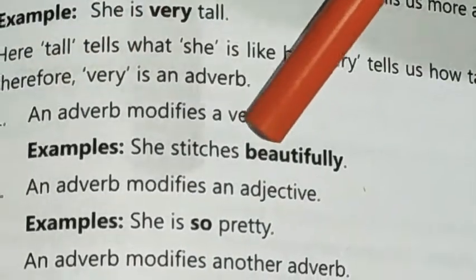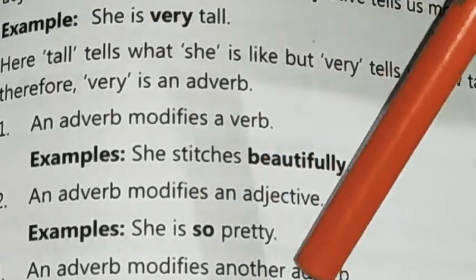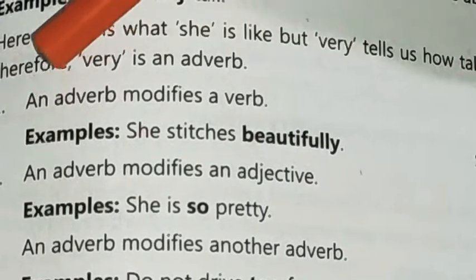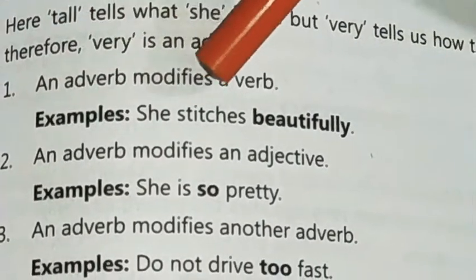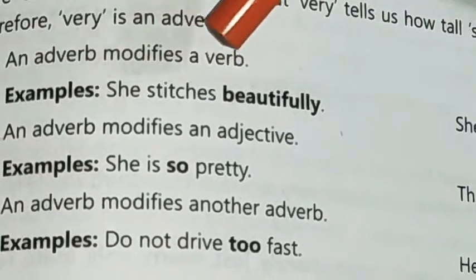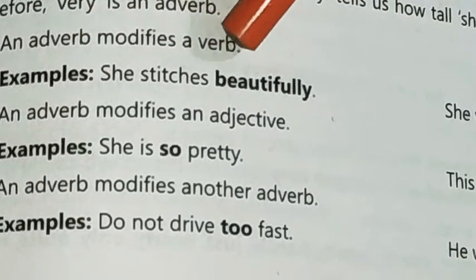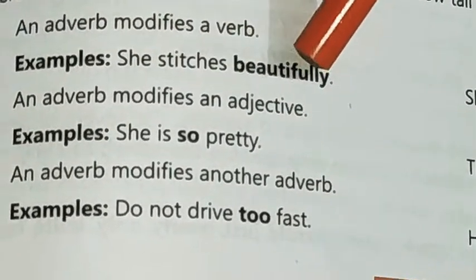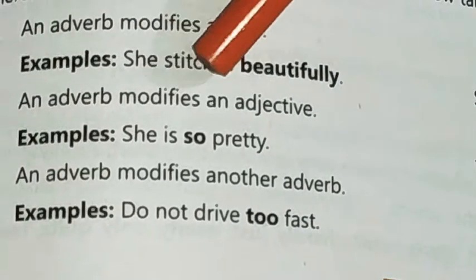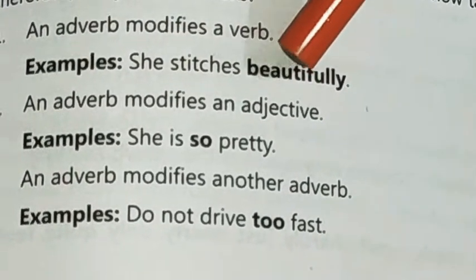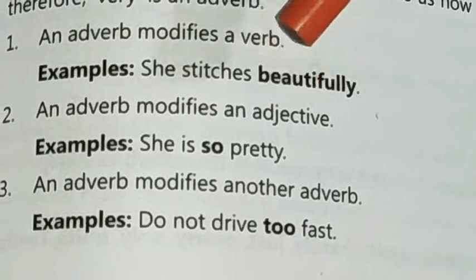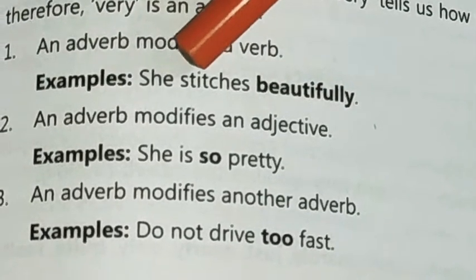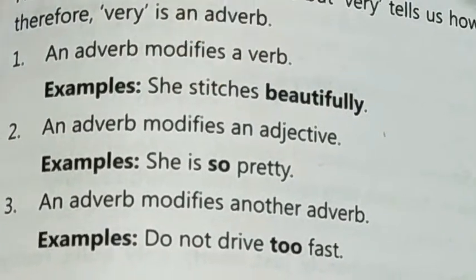Now, it modifies in three ways. Just see here. An adverb modifies a verb. Here you see, the adverb is modifying the verb. She stitches beautifully. How does she stitch? Beautifully. That means this word beautifully is telling more about the stitches.